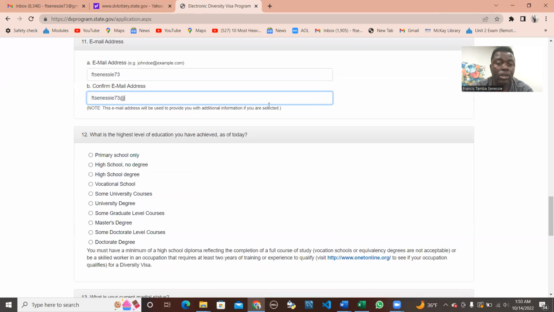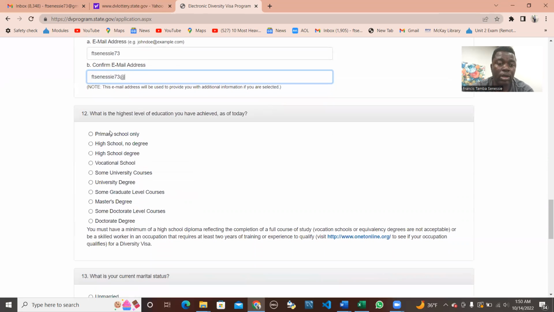Confirm that the email address you gave is correct. And then you also want to select your educational level, the level you have attained in education. Either you just concluded primary school or high school, or you did some vocational courses, or some university courses, or a university degree, masters, and the highest, the doctorate.